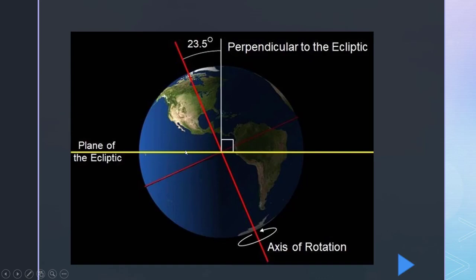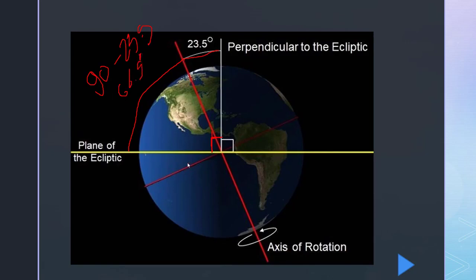One more thing. Can you tell me what is the angle here? What angle will it make here? Obviously it is a right angle, so it is 90. If this is 23.5 degrees, then the remaining will be 90 minus 23.5, which will automatically be 66.5 degrees.